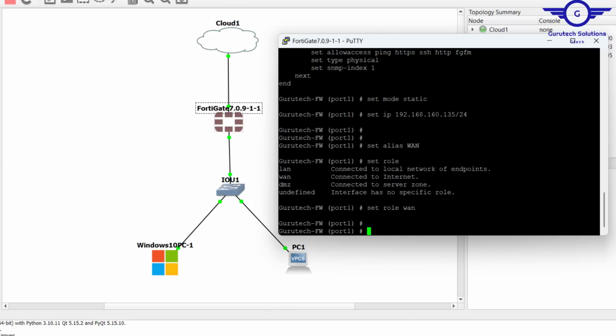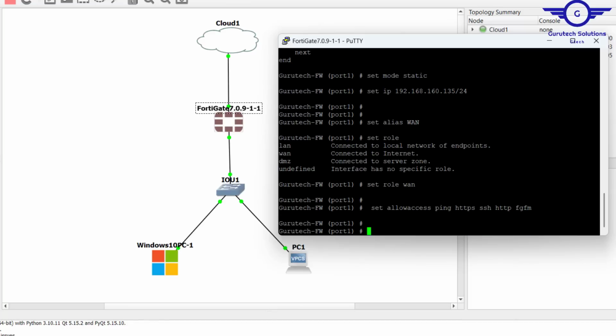Okay, all right. So the most important thing also, we need to allow certain protocols or services. So let me just copy this one and allow ping, HTTP, HTTPS. Okay, so set allow access: ping, HTTPS, SSH, HTTP, etc. Okay, all right. So now let's go to port 2.